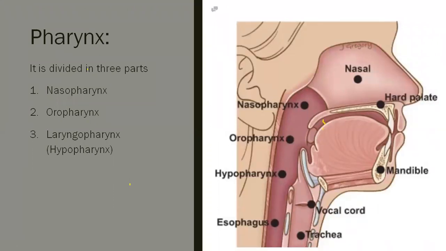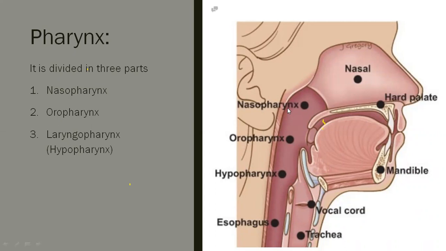The pharynx is divided into three parts: nasopharynx, oropharynx, and laryngopharynx. See here in this diagram, it is given. The hard palate is present in between the buccal cavity, that is the oral cavity, and the nasal cavity. This is the hard palate which separates both the cavities.